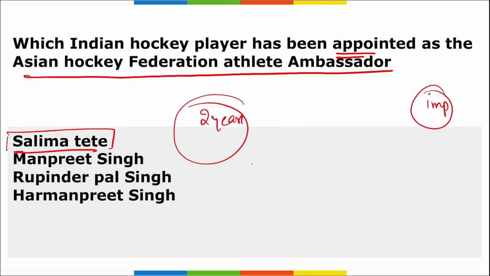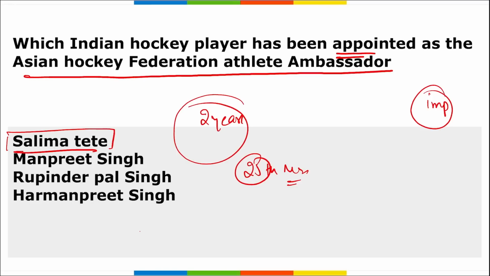Her term will start from 25th of March 2023. She accepted the certificate and the position during the Asian Hockey Federation Congress that was held on 23rd of March in South Korea. As Asian Hockey Federation Athlete Ambassador, Salima Tete will play a leadership role in the international representation, development, and advocacy of athletes. Also, she will be working towards promoting awareness about athletes' rights and welfare in the region.